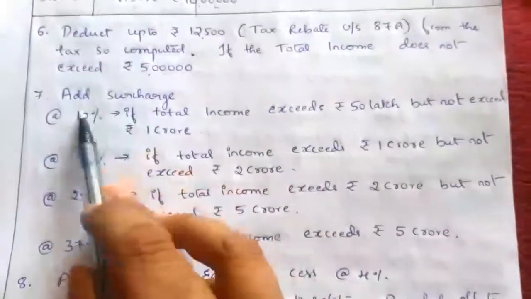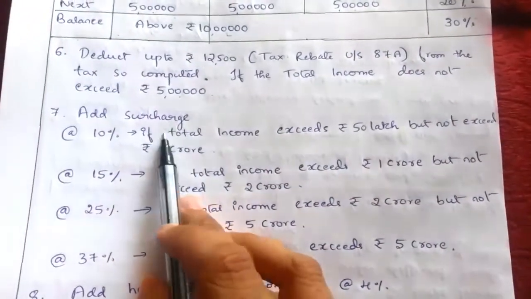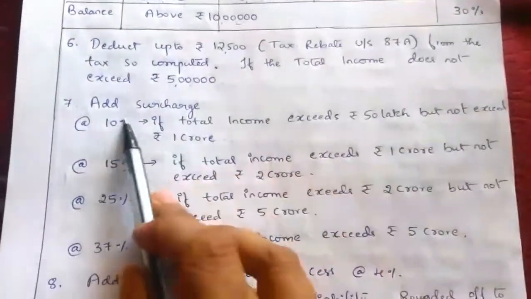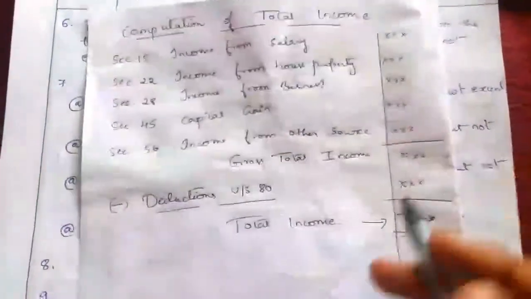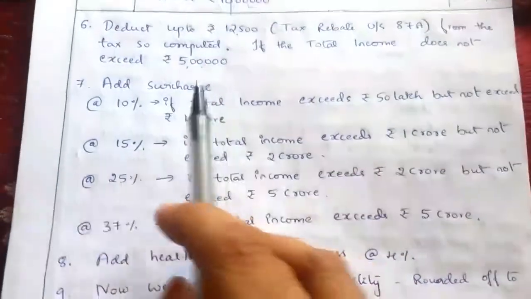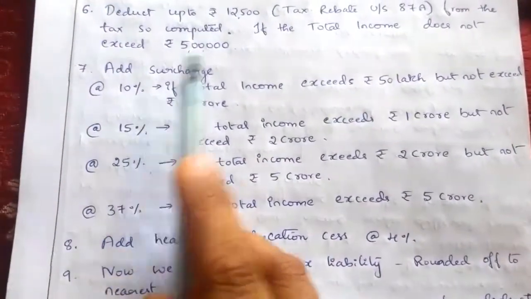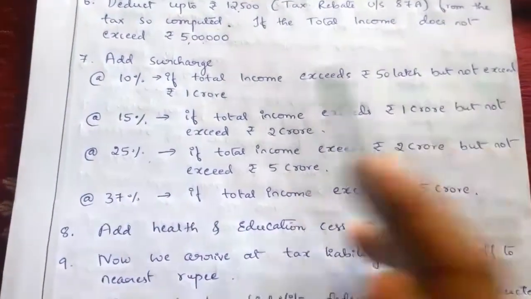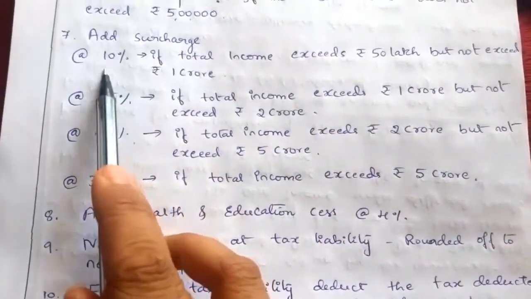Next, the seventh one is adding the surcharge. So to this computed tax, firstly we have to deduct tax rebate if there is. Then we have to add surcharge. Surcharge is applicable only if total income exceeds 50 lakh. There are different rates of surcharge. The first one is at 10%. Surcharge is added at 10% if total income exceeds 50 lakh but does not exceed 1 crore. Means 50 lakh to 1 crore income, surcharge is 10%.